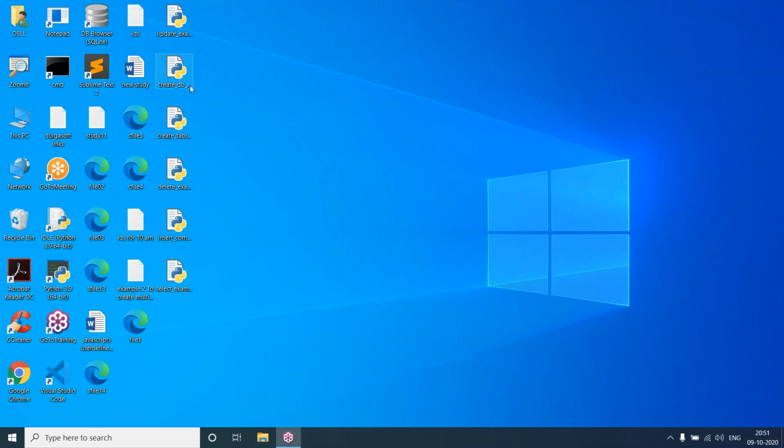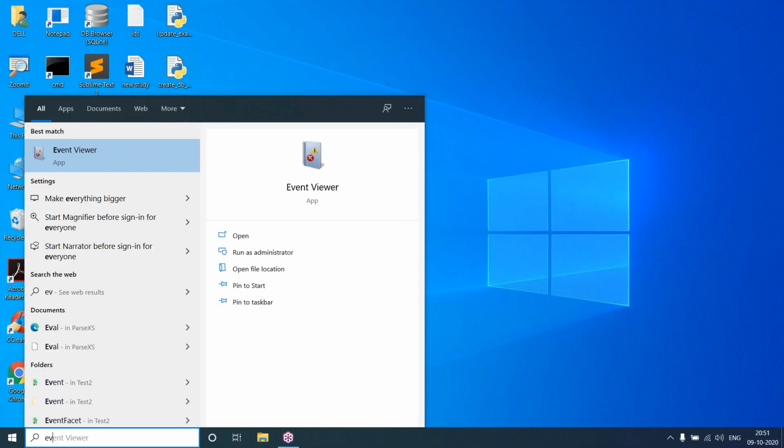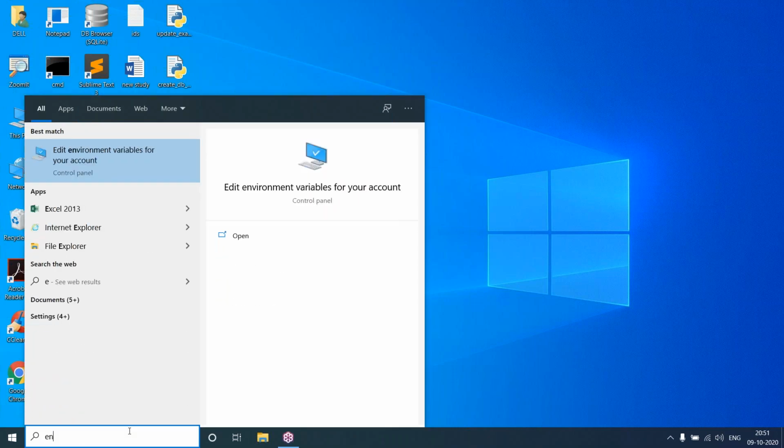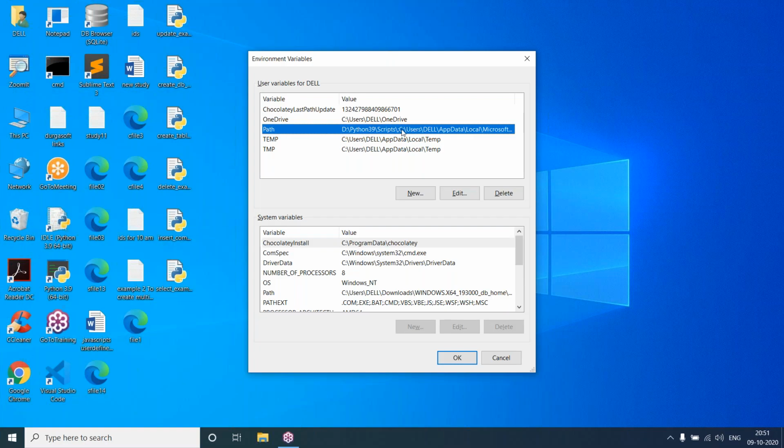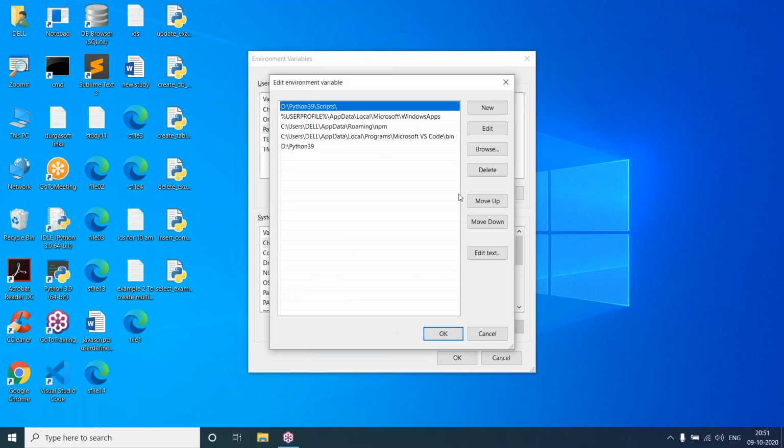No, for other system folders it is not there.